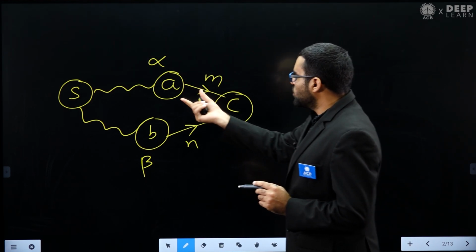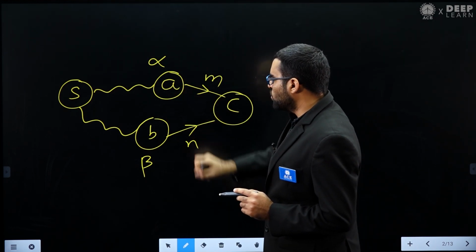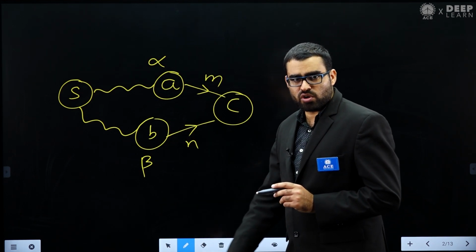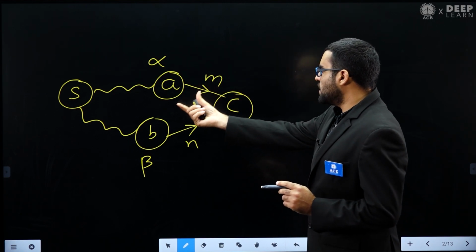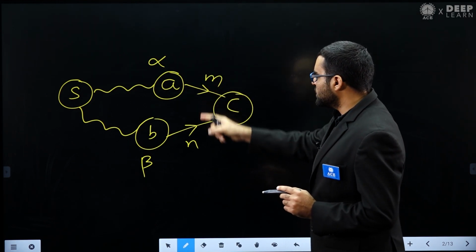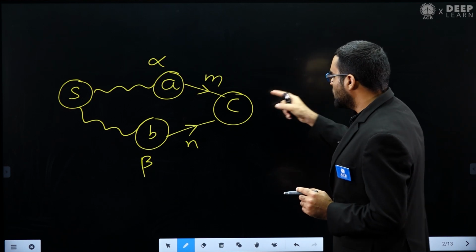Why? Because you can save some time. You can see the quality score of A you already know, and the quality score of B you already know. Let's assume these are the only incoming edges into C, there is no other incoming edge.